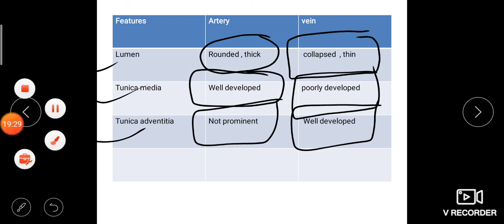So this is about the structure of vascular tissue, the blood vessel, the wall of the blood vessel, what the blood vessels are made of, what the layers of the blood vessel are. So this portion consists of important questions like structure of artery, structure of vein, difference between artery and vein, difference between large artery and muscular artery. These are the questions that can be asked in university exams.